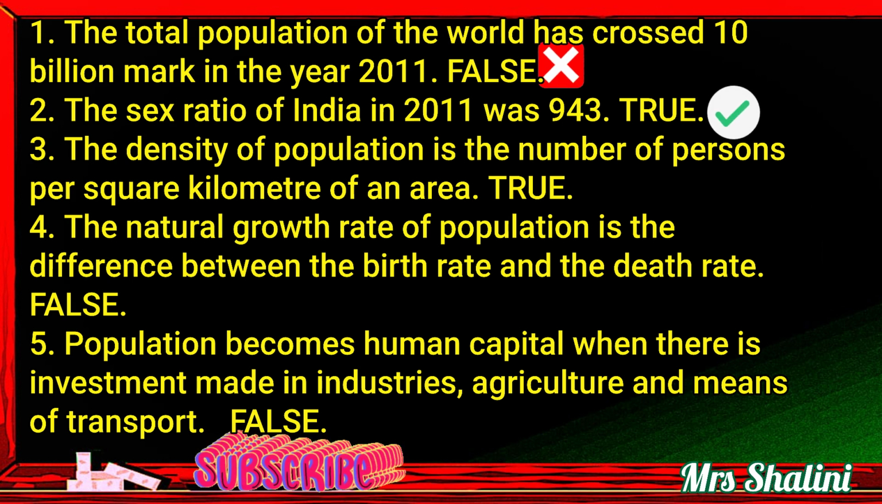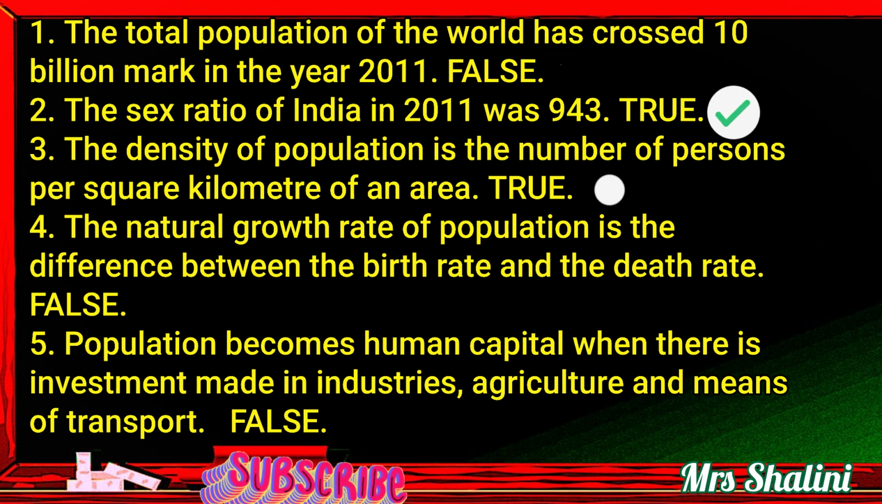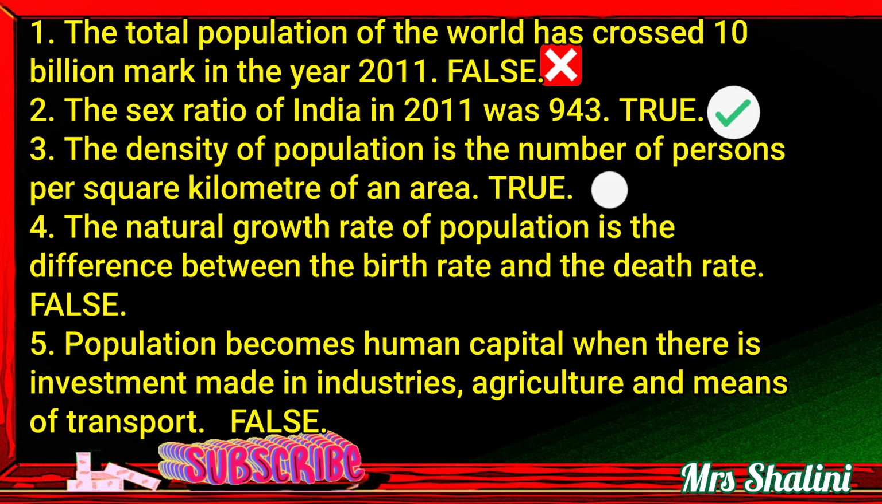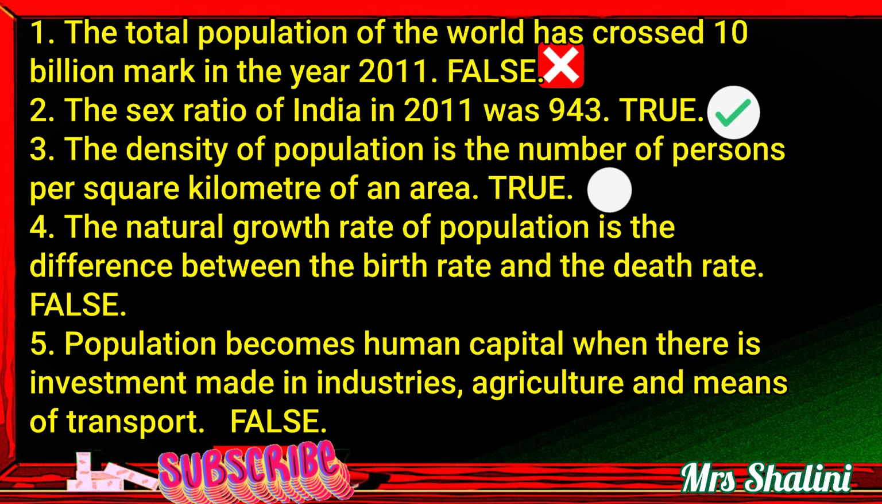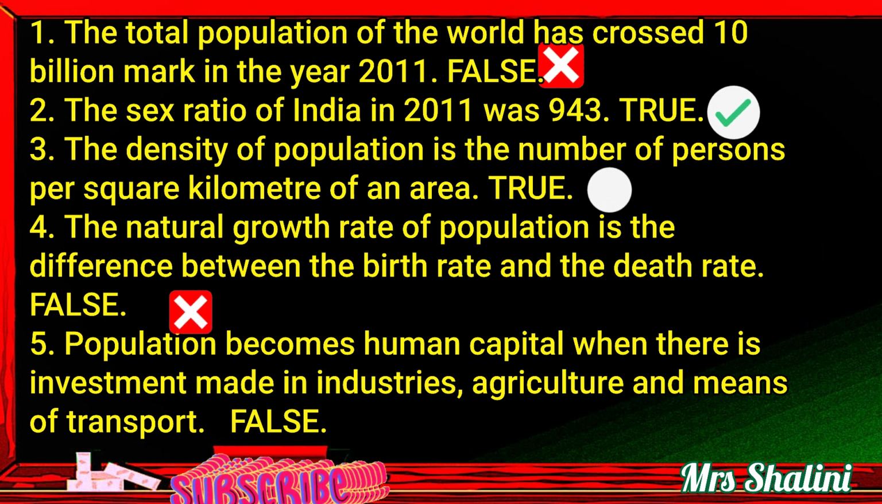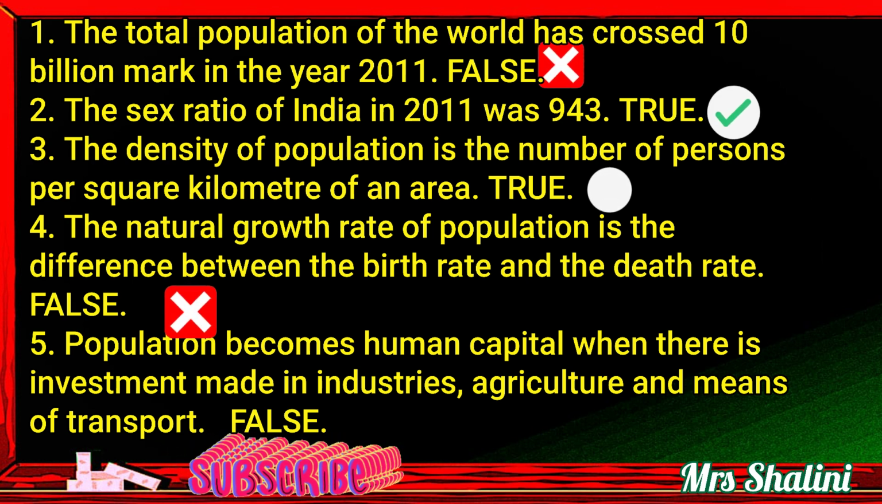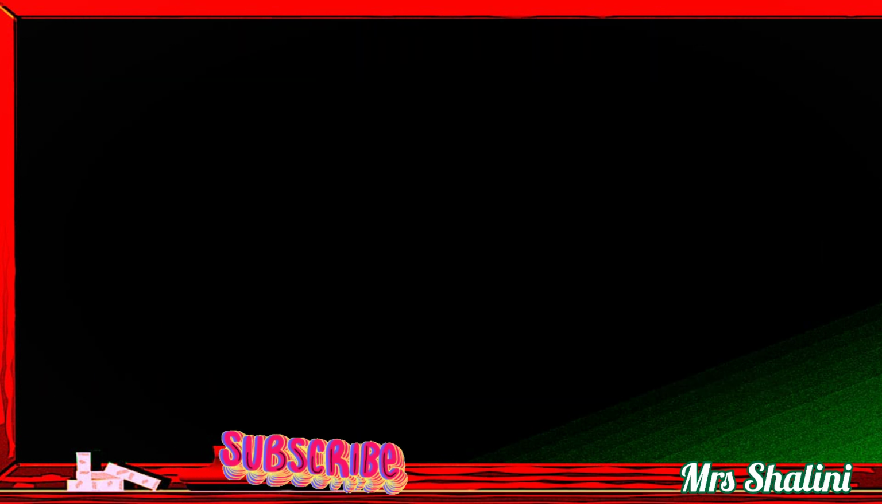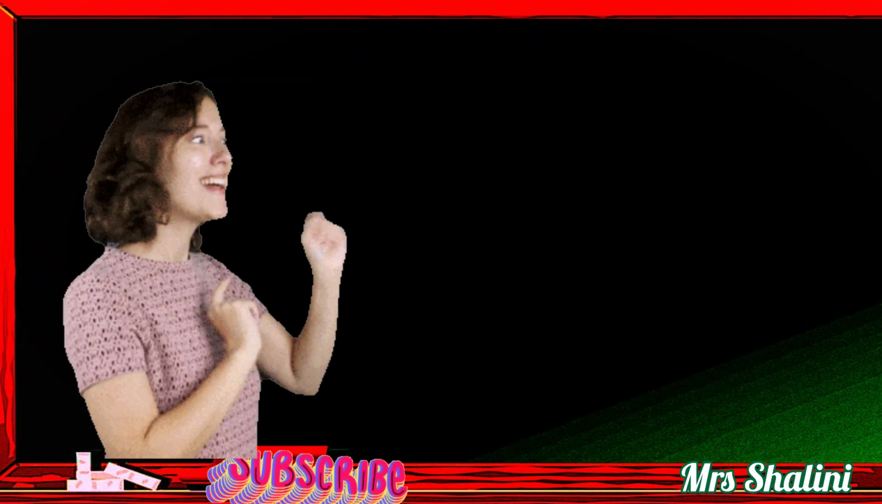True. 3. The density of population is the number of persons per square kilometer of an area. True. 4. The natural growth rate of population is the difference between the birth rate and the death rate. False. 5. Population becomes human capital when there is investment made in industries, agriculture and means of transport. False. Next we will going to discuss question D.